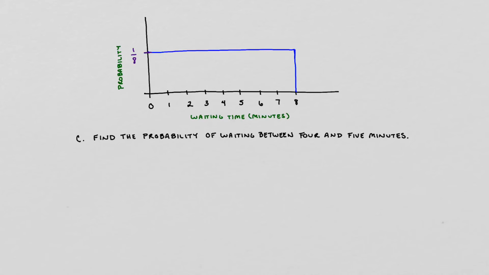So for part C, we want to find the probability of waiting between 4 and 5 minutes. Again, we are going to use the uniform distribution that we sketched out in part B. We know that the entire area underneath that blue rectangle is equal to 1. Our goal is to find what portion of this area falls between 4 and 5 minutes.